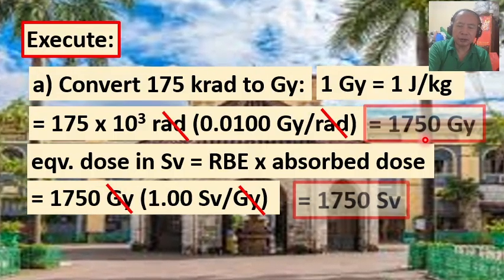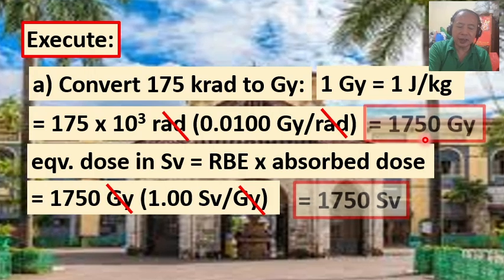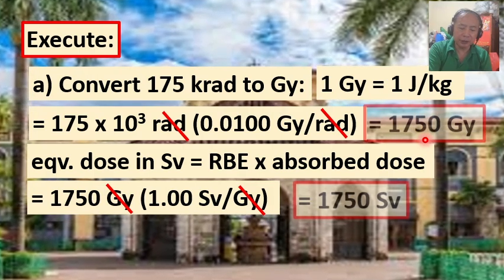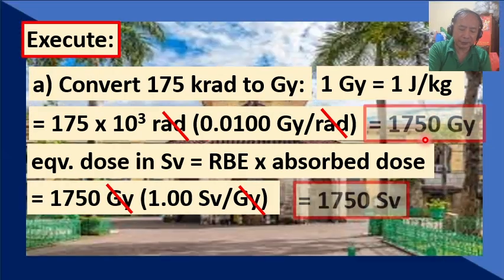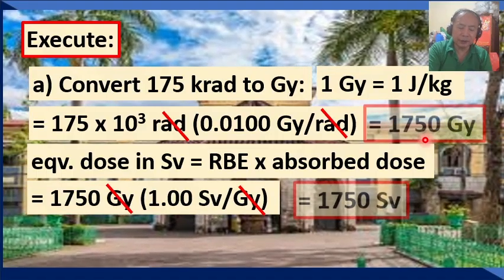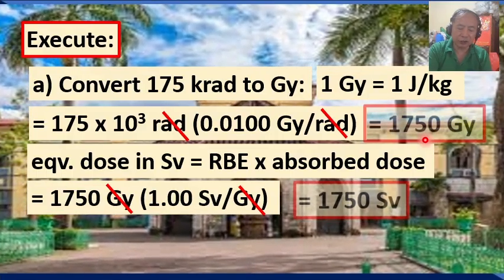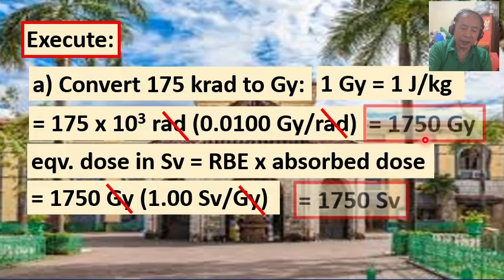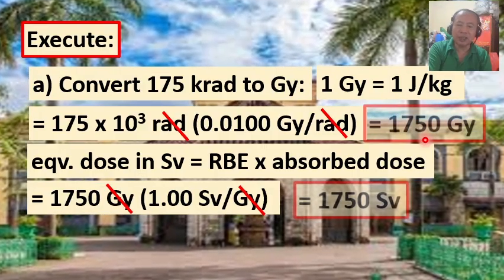Absorbed dose by itself is not an adequate measure of biological effect because equal energies of different kinds of radiation cause different extents of biological effect.